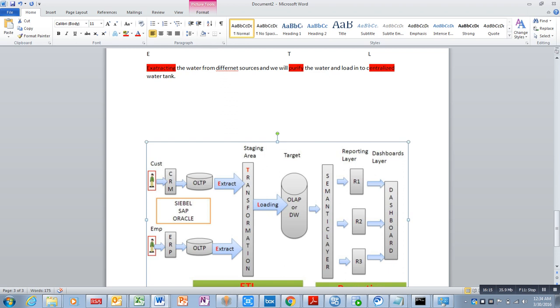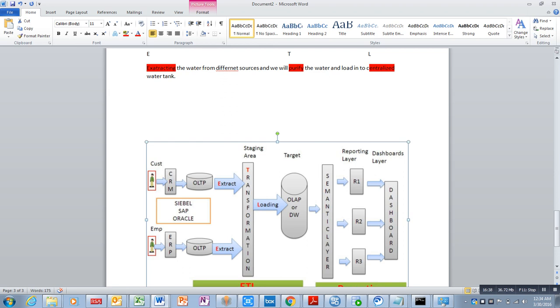So we are extracting data from different sources. Let me take our general scenario: say CRM is Manjira, ERP is Mosi. We extract this data and apply transformation, that is purification, in a staging area.